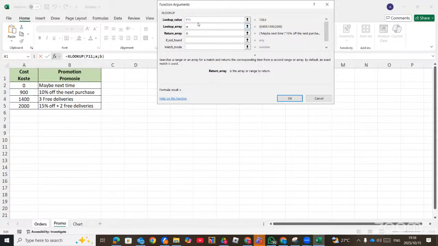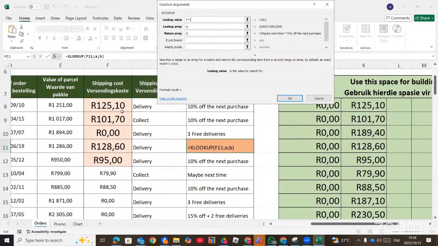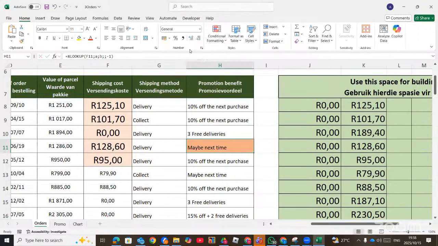So let's go and check. They use the cost. Yeah, that's the shipping cost. The same value. So that's F11. And then A, B. Then you say -1. Because of the range. Here they gave a range.